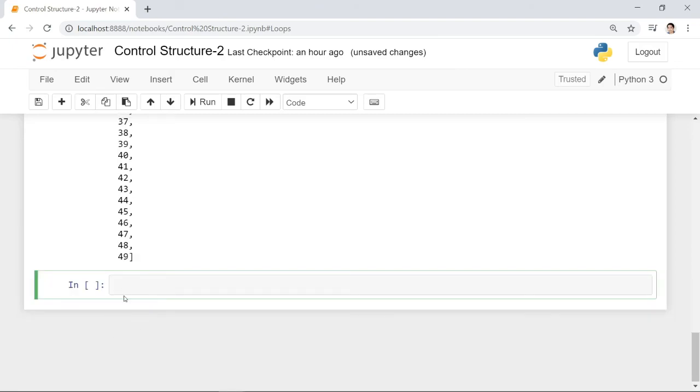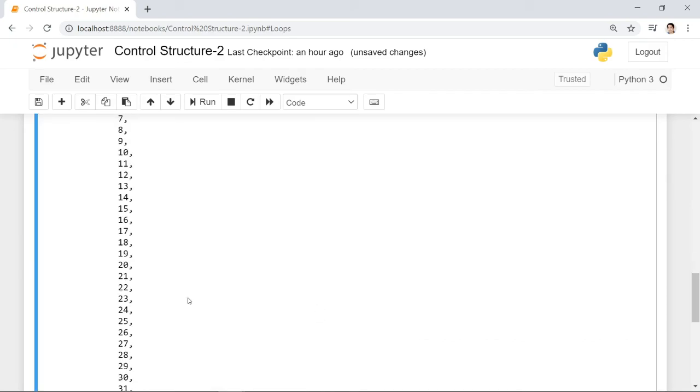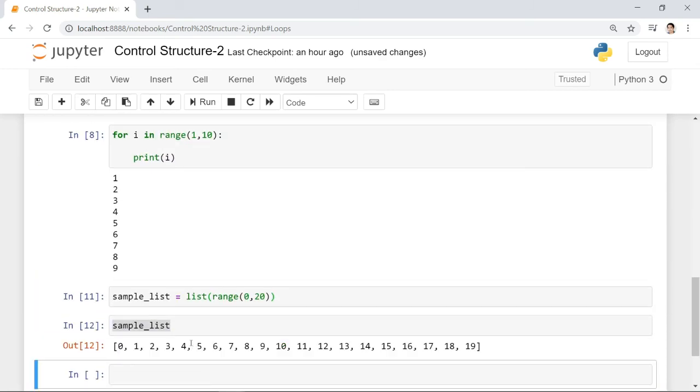Okay, so I think we have overkilled this example. Let's just reduce the range. For example, my sample list, again, list is a function, so this is list of range. This just means I will create a range from 0 to 20, then I will create a list out of that range. So again, shift enter. There's a list of 0 to 20. From 0 to 19, but it is 20 items.